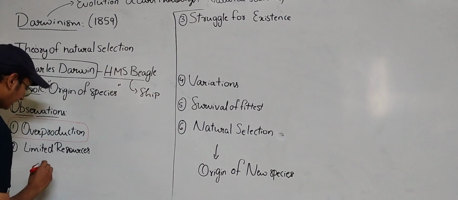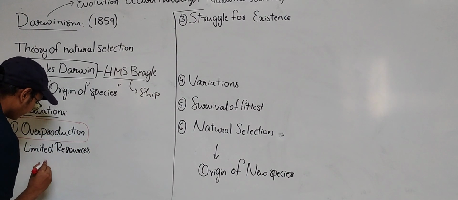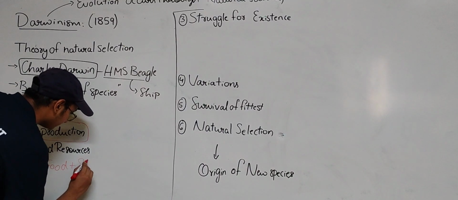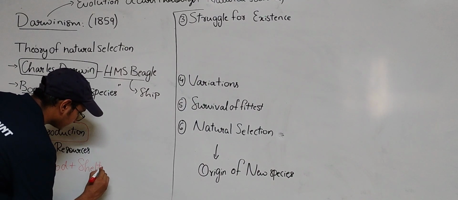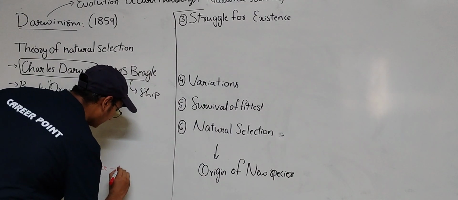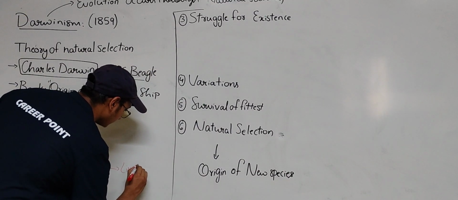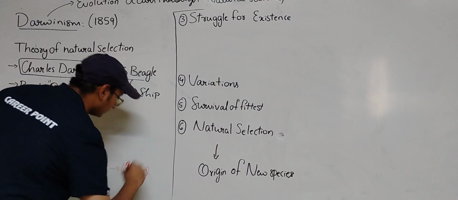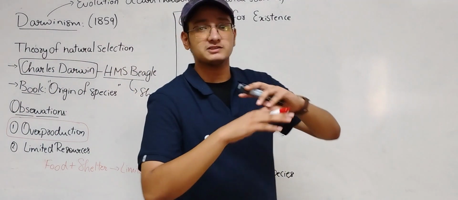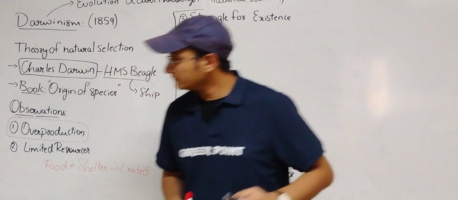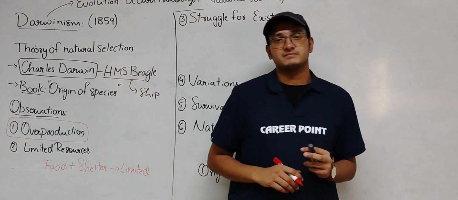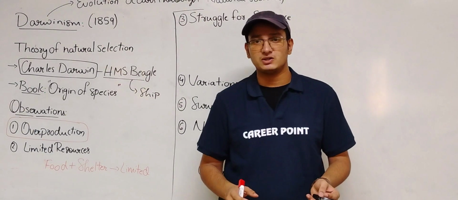The air is limited, the food plus shelter, these are the main things that we need, and they are limited. If there were unlimited food and unlimited shelter, what would happen? There would be no competition at all.